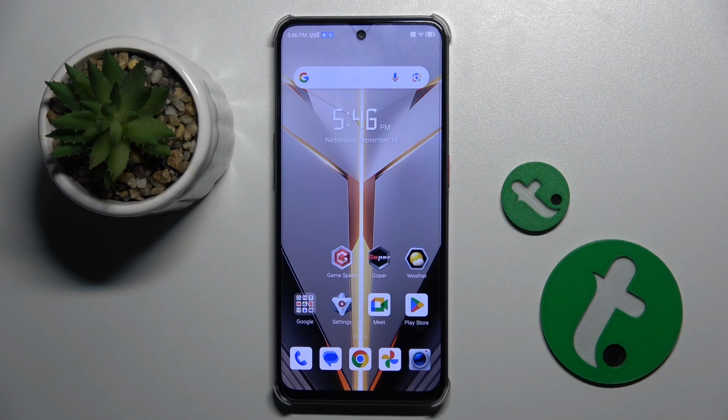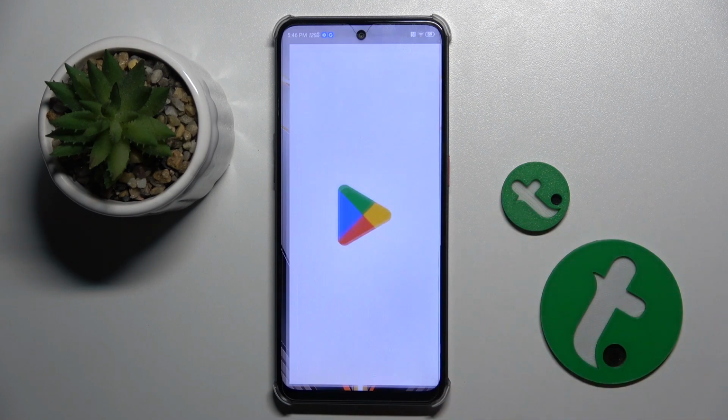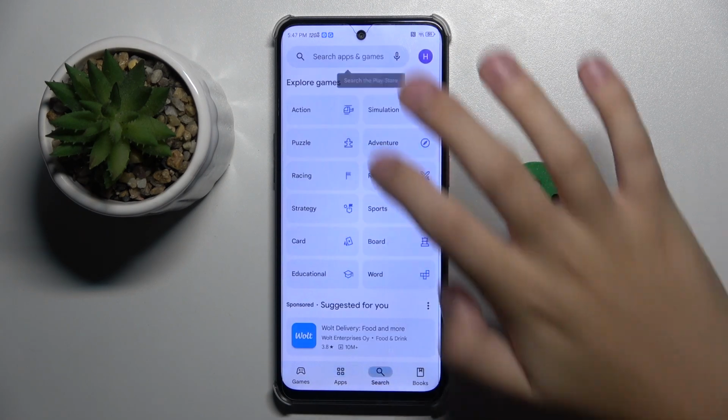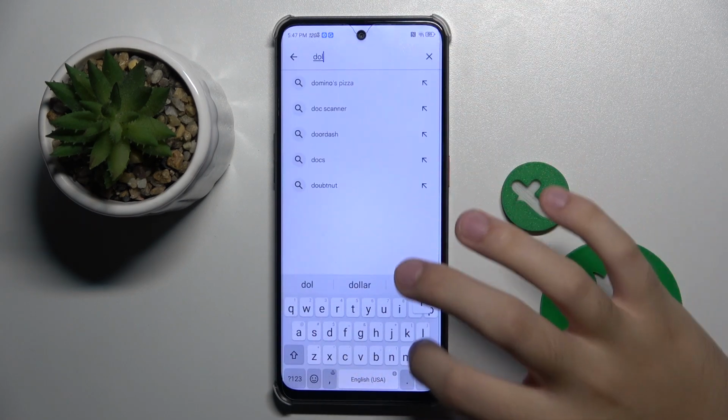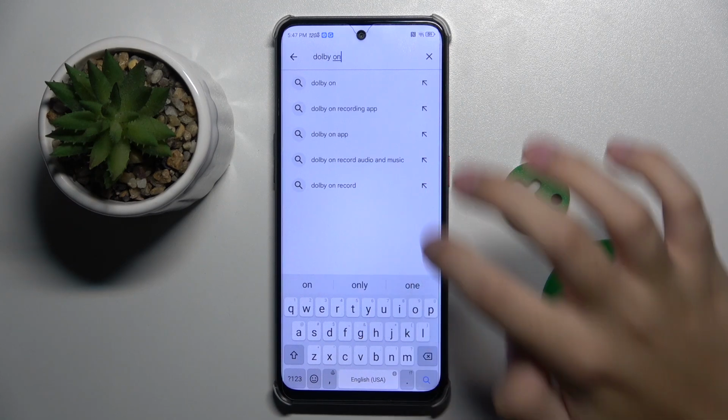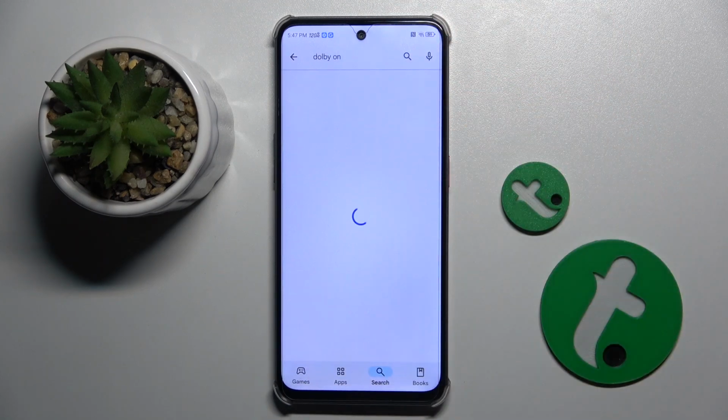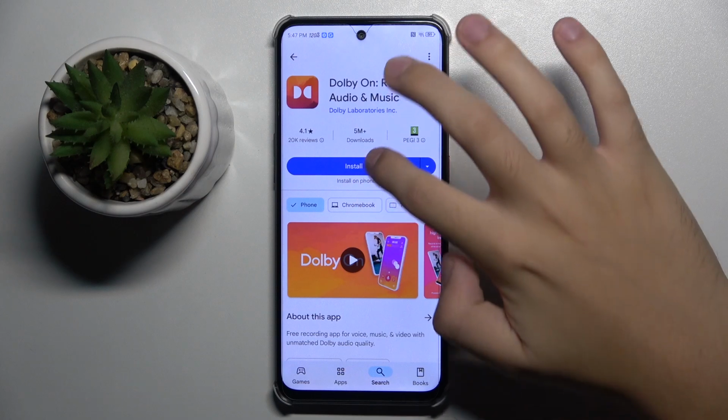Alright, so firstly to do this we have to open Play Store because we have to get Dolby On from here. So I'm gonna search for Dolby On, and I'm gonna install the app.